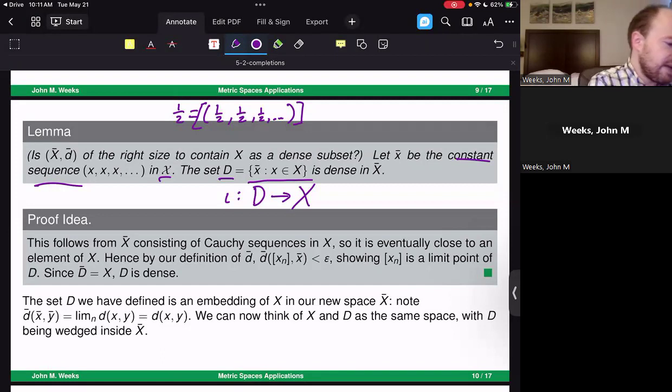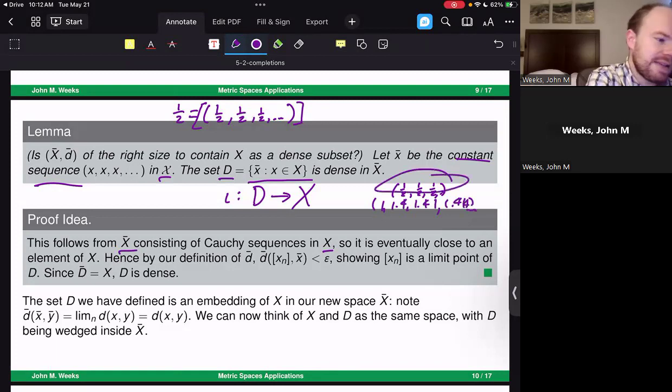This follows from the case that X bar consists of Cauchy sequences inside of the original set X that we're working with. So it's eventually going to be close to an element of X. For example, if I took a constant sequence like 1/2, 1/2, 1/2, dot, dot, dot, and I took another sequence, even if it was going toward an irrational number, something like 1, 1.4, 1.41, 1.414, it might end up going farther and farther away from a sequence like this.